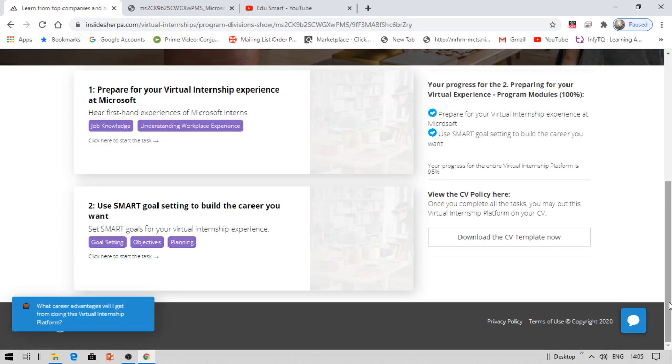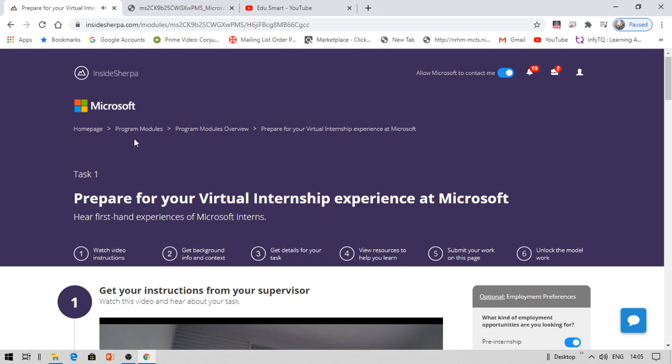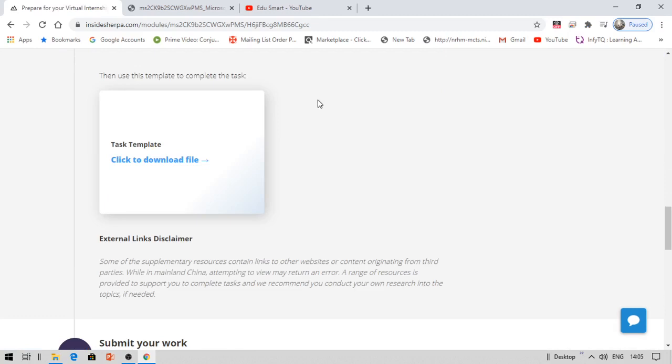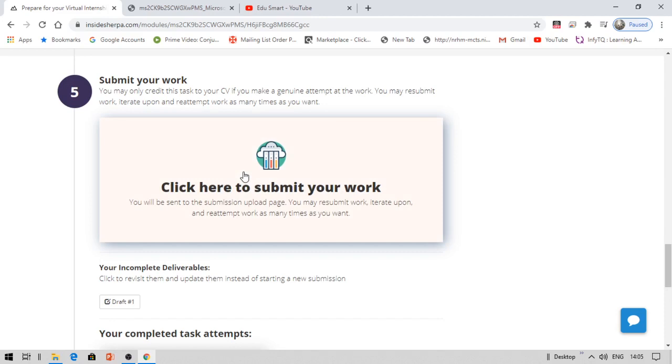I have provided the module names and all, so I have completed this already. I have provided the link to my blog where I have provided the links for all the answers. If you wanted to complete, like, module 2 task 1, I have provided headings and I have provided the answers. You just need to click on that and upload that file. Now let me show you how to upload that file.